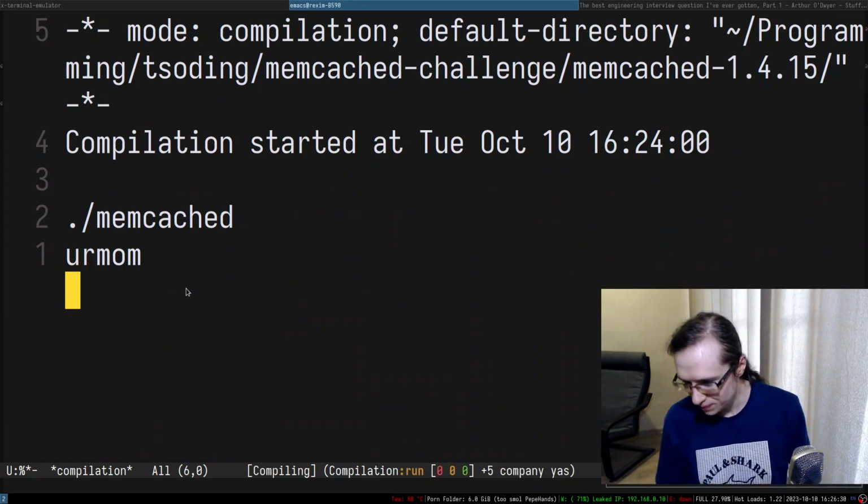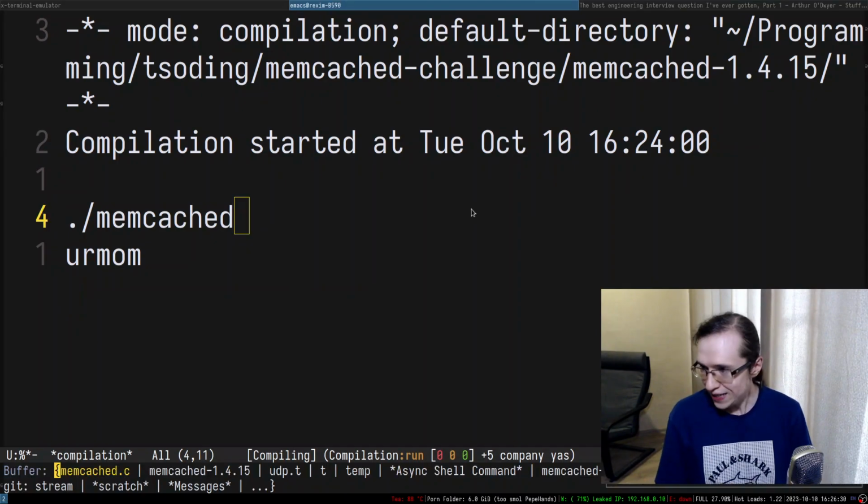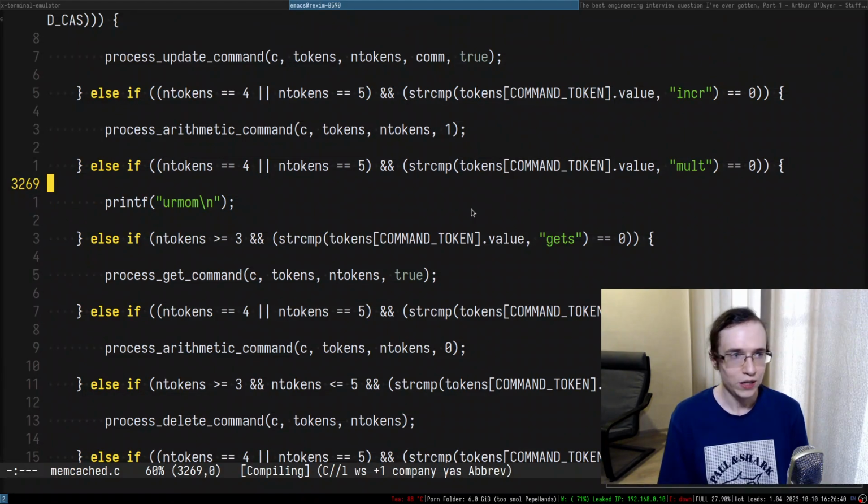So anyway. Okay, good. We already have half of the challenge finished. We already have a command. It just doesn't do what we were asked to make it do. So let's see how we can do all of that.